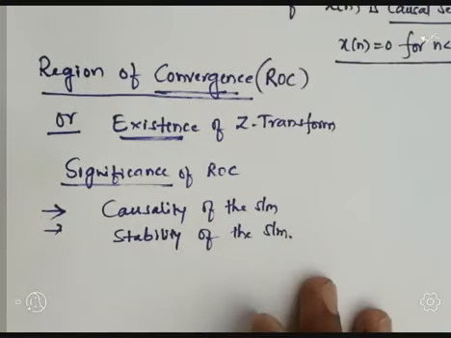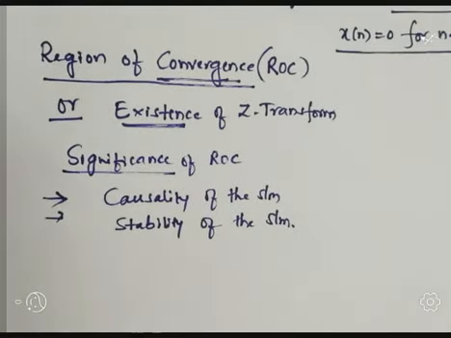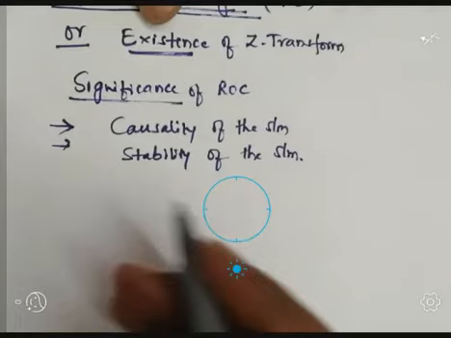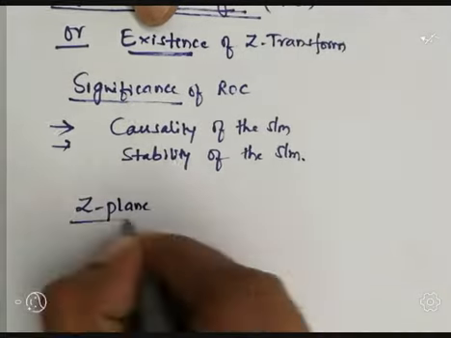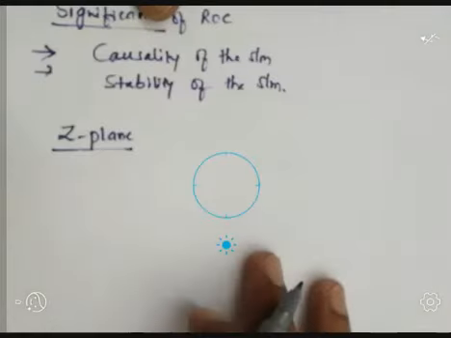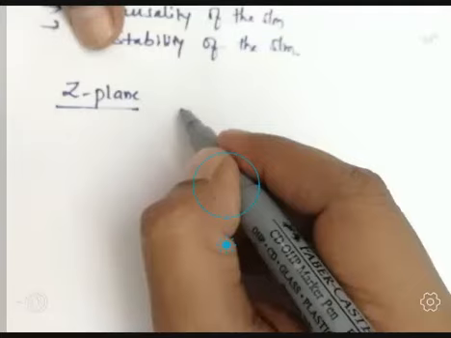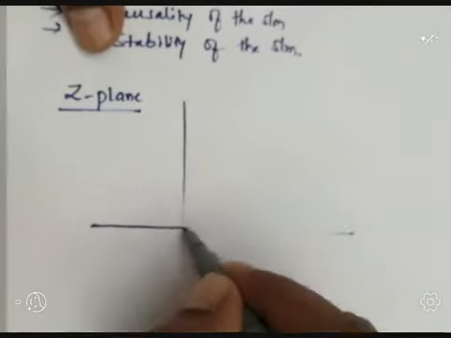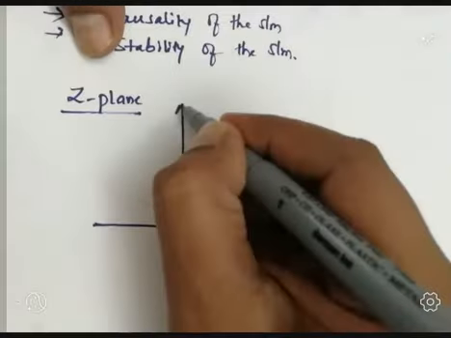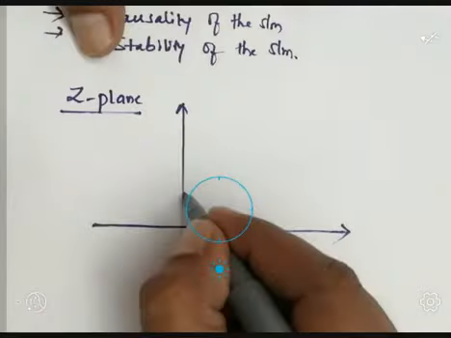Now let us see how we are going to express values on the Z plane. We'll discuss the representation of the Z plane. Very simple. See here, now I am sketching the Z plane.